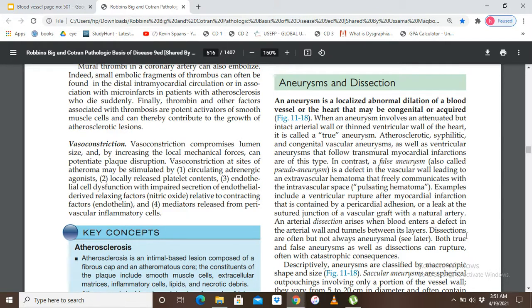Okay, let's move forward. An arterial dissection arises when blood enters a defect in the arterial wall and tunnels between its layers. So this arterial dissection is another topic which we will cover in the upcoming lectures, okay. For now I will explain that there is a difference between aneurysm and dissection. What is an aneurysm? A localized abnormal dilation of the blood vessel or the heart, inside which blood collects, okay.